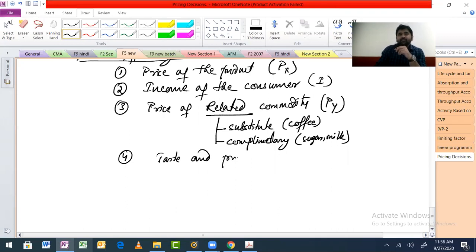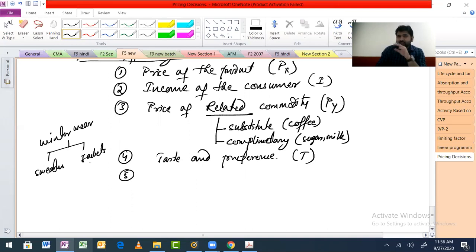Taste and preference. At times, this also affects demand. Let's call it T. Examples can be like, for example, winter wear. What option do you have? Two things: either you will go for sweaters or you will go for leather jackets. Right? Is there any third option? I'm just asking. No, I think this is it.